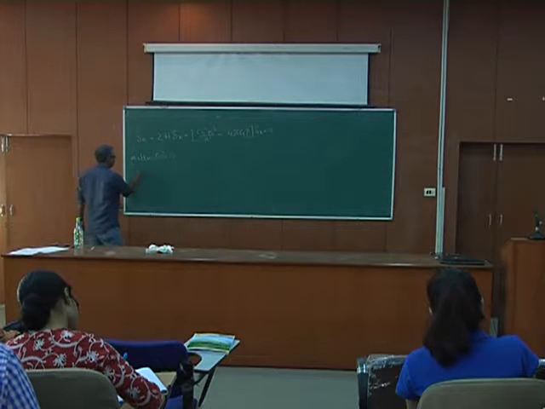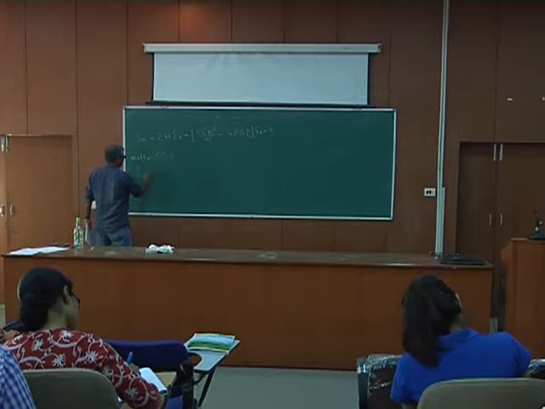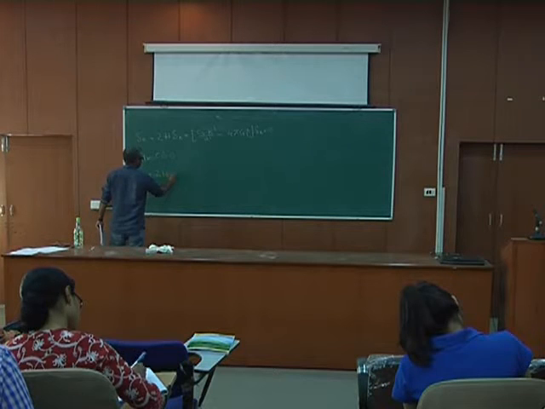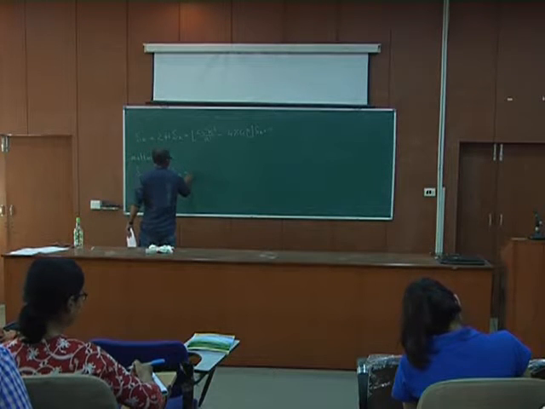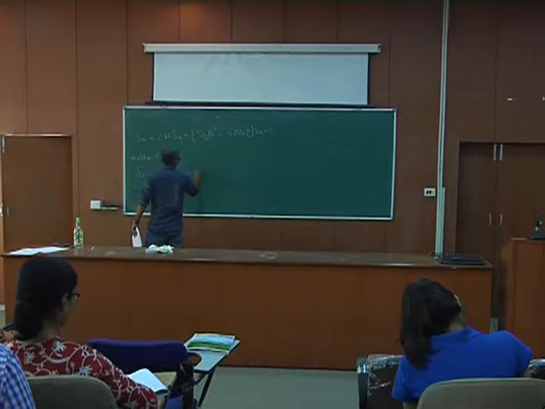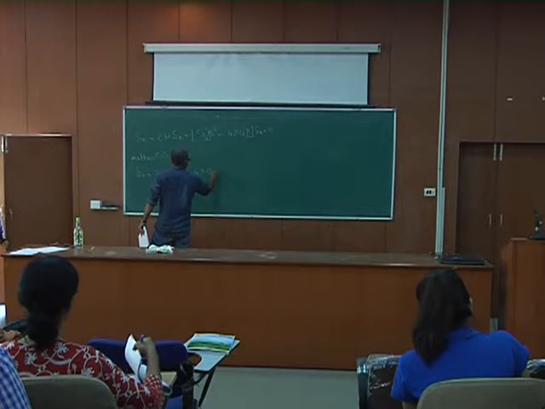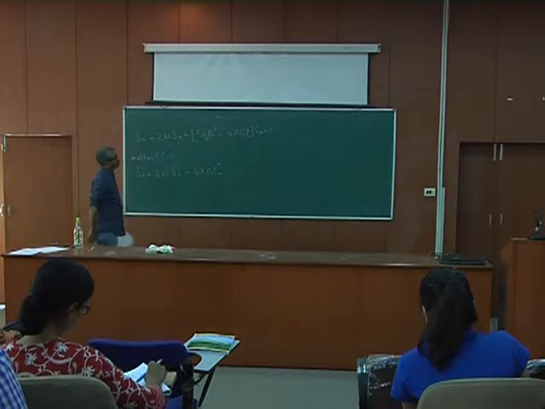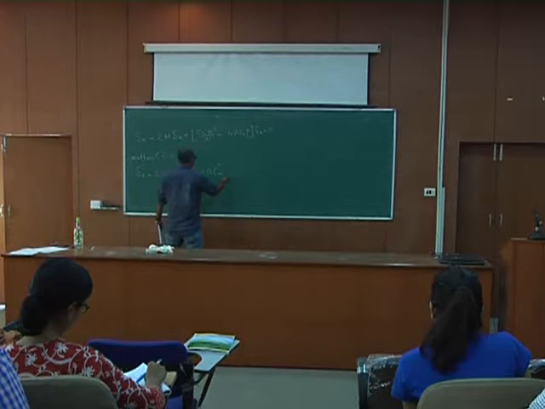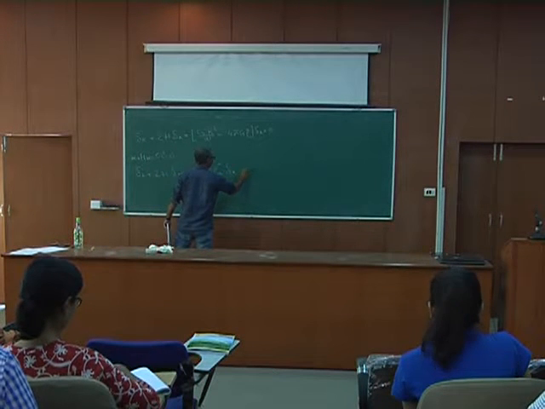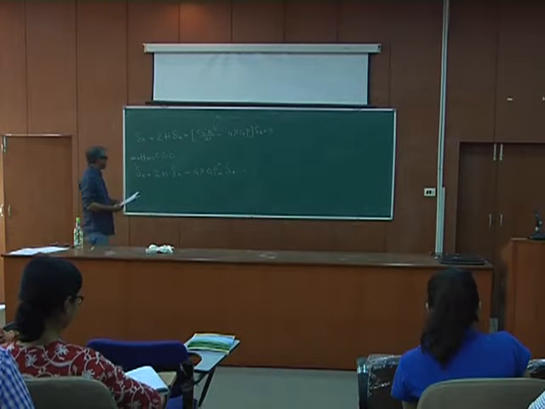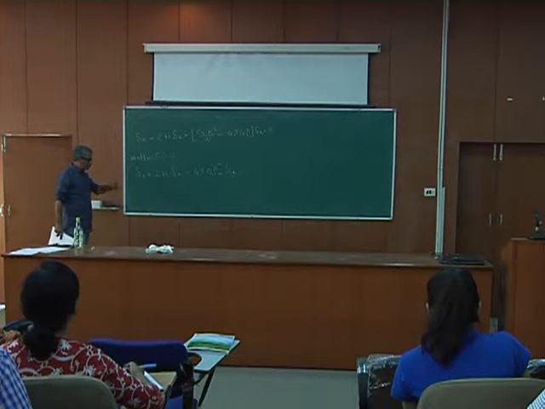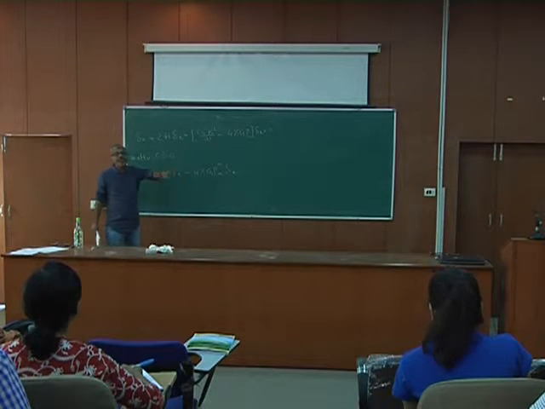So we have only this equation. But now this is matter dominated, so this rho bar is just the background matter density, delta k is 0. Now one thing you should notice is that in this equation there is no k.